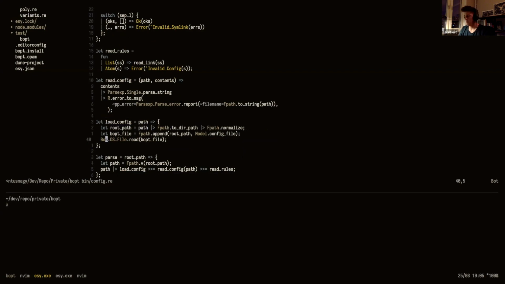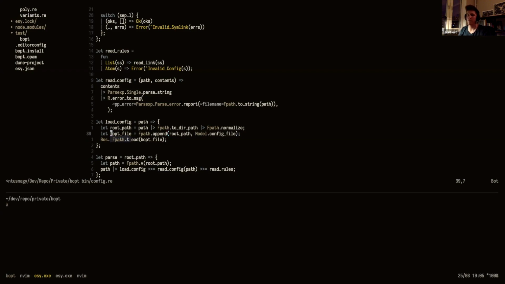And this is the part where we're actually reading from the file system. I don't remember what it stands for right now, but we can look at it later. And this is just some boilerplate to actually create this. So the thing we get here is this F path, and we normalize it, and then we append the config file name. So this will be the real path to the file we're reading.